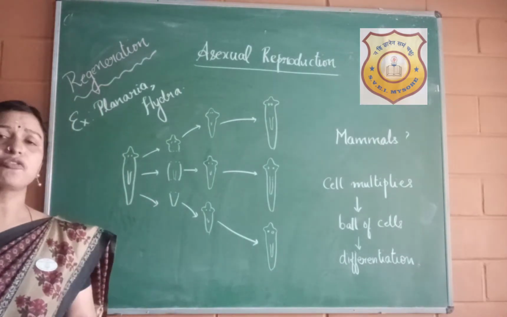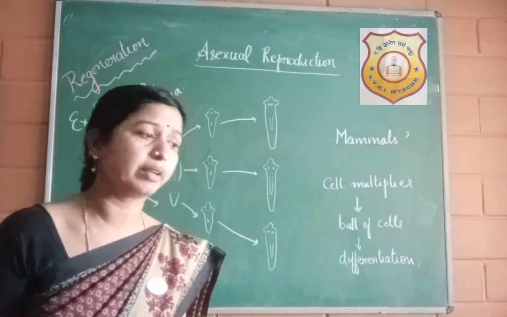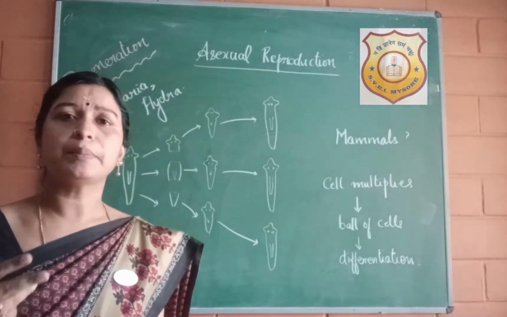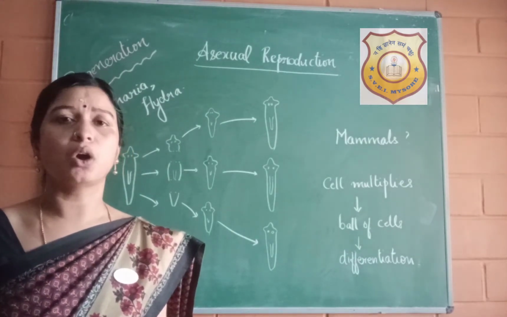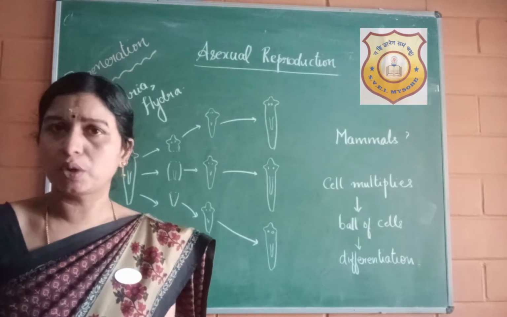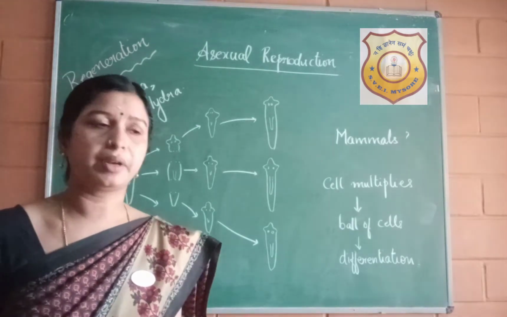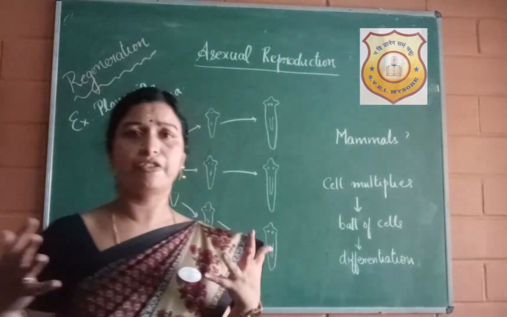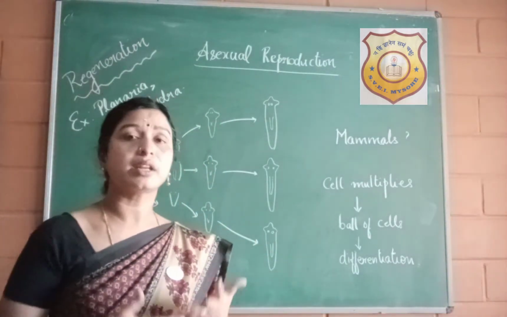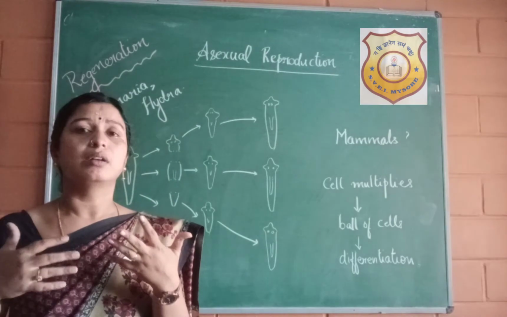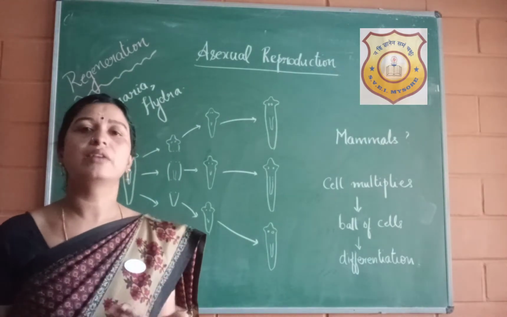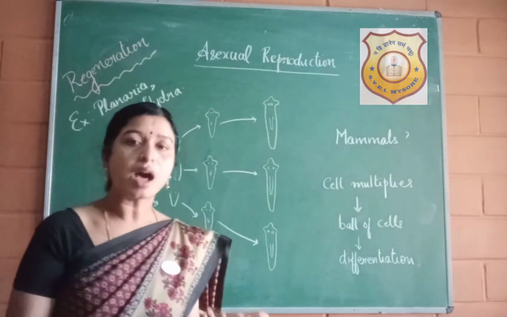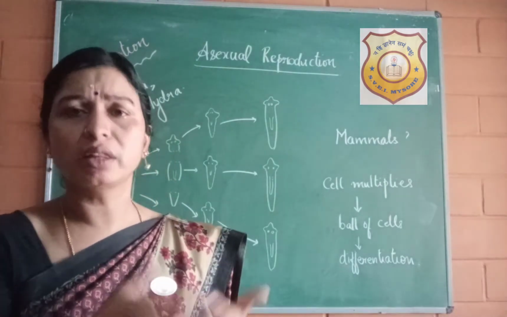Now in case of mammals, let us take an example of a cat or a dog. If you cut a part of the tail of a cat or a dog, will it grow into a new organism? It doesn't happen. If you see the internal structure of mammals, there are different organ systems. We have the respiratory organ, the excretory organ, the heart, the transportation organ, and all these organs are there.